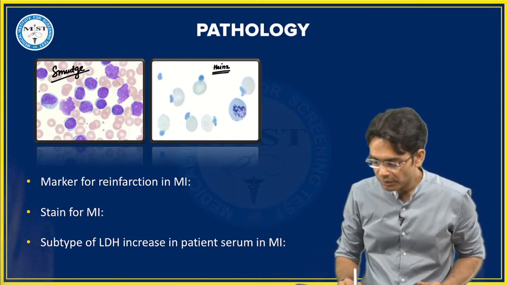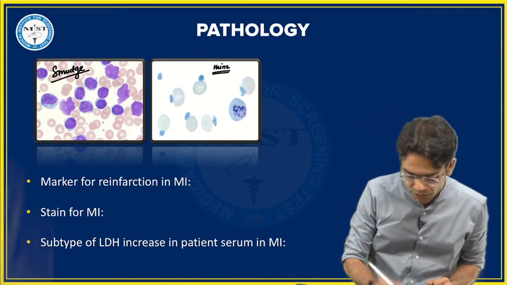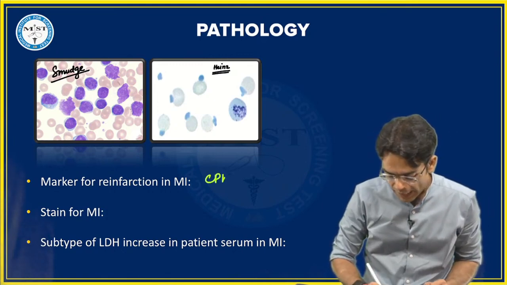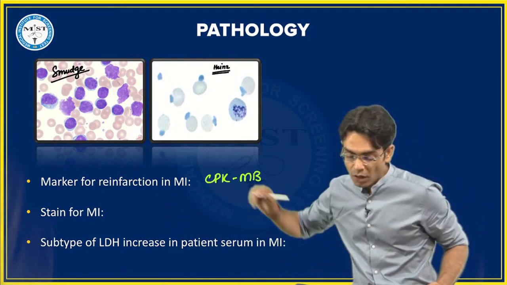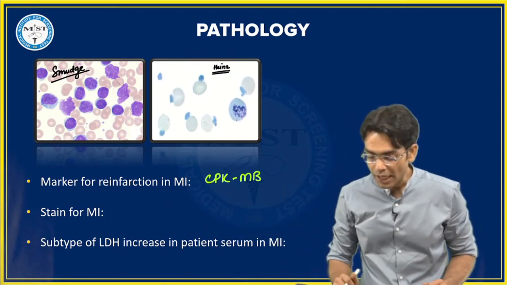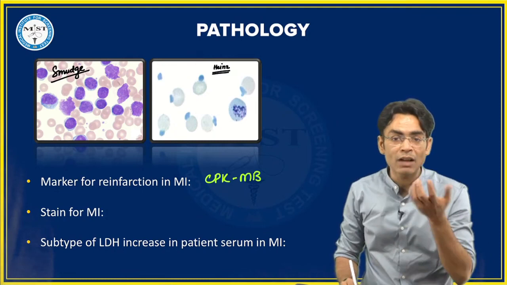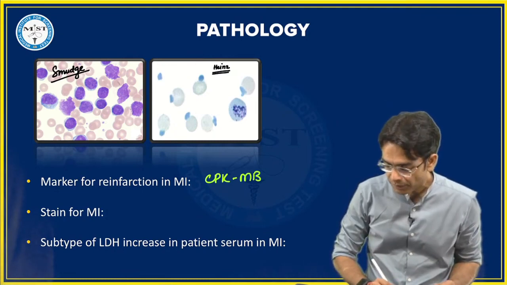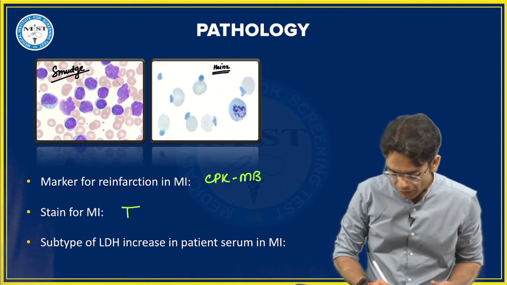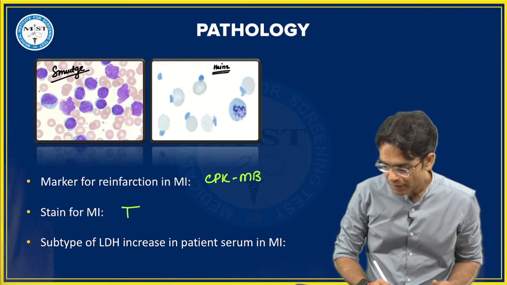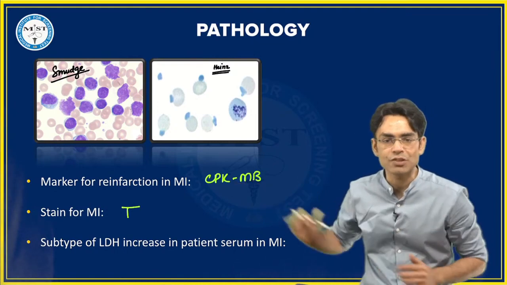Marker for reinfarction, very good. Heinz ketchup, you are right. So marker for reinfarction, yes, CPK-MB. The stain, you are right. Easy peasy. Gaurav, Sabha, Naveen, Kevin, you all are right. Stain for myocardial infarction. Whenever there is an infarcted area, what is the stain you are using? The stain which we are using is... but if we are asking just a straight question for reinfarction, the answer has to be CPK-MB.